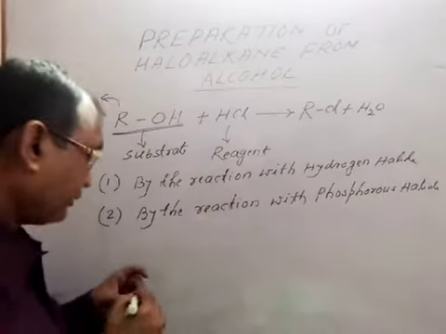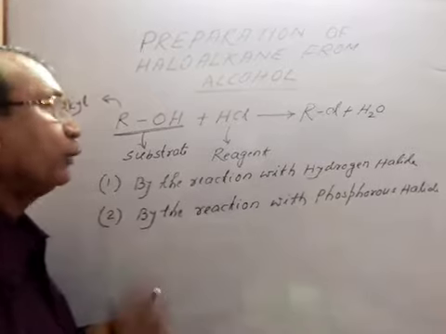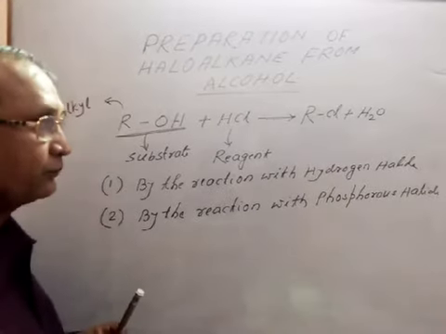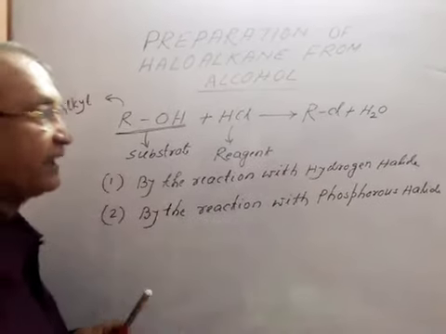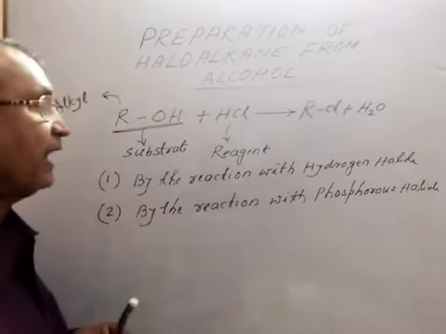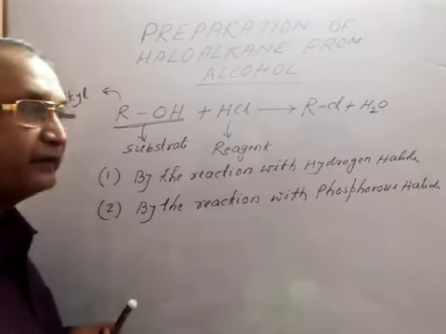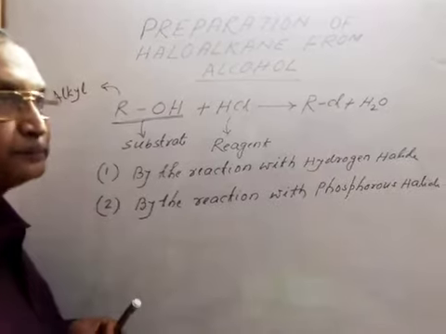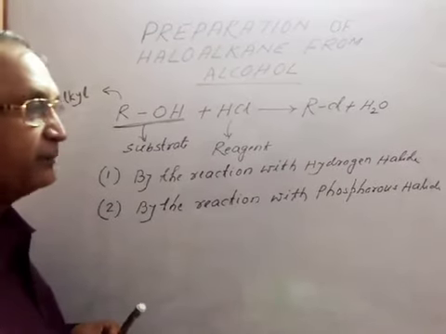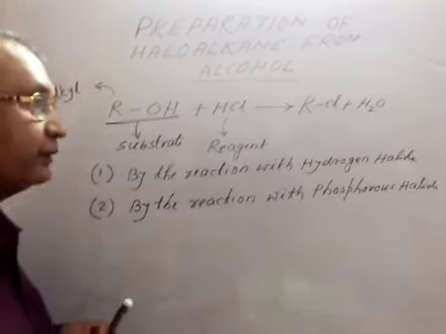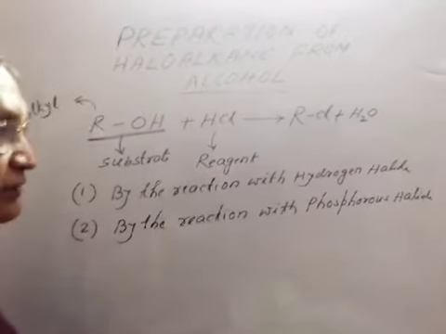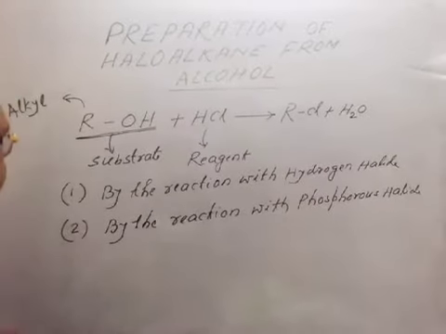By the reaction with phosphorus halide, we can get haloalkane. Alcohol and phosphorus halide can give haloalkane. What are our phosphorus halides? Such as PX3, such as PX5. These are our phosphorus halides.